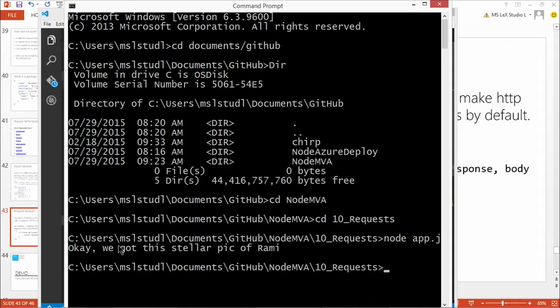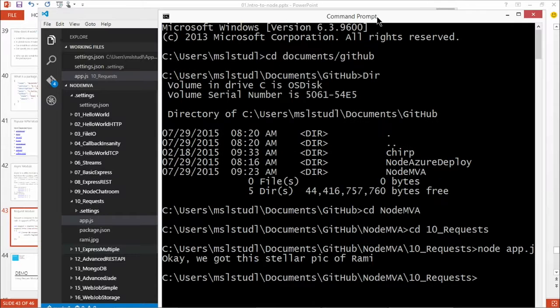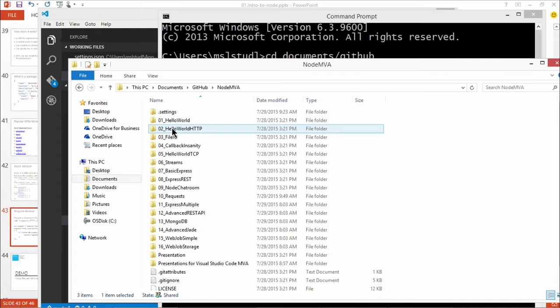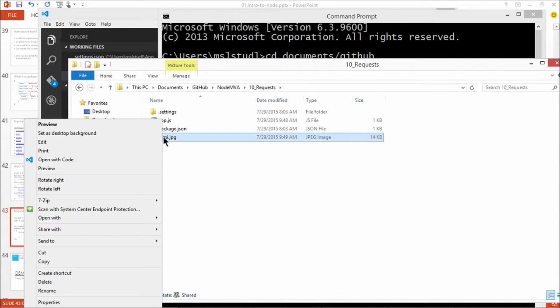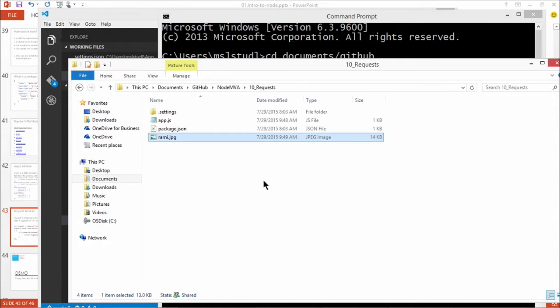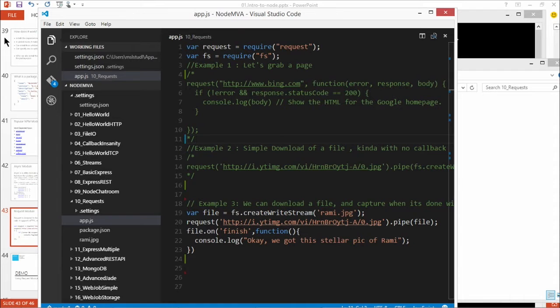Okay, so it writes back, okay, we've got the stellar pic of Rami. I've basically gone to the web, and I've downloaded this pic of Rami that you see right here. I feel like maybe we should take a look at it. I actually don't know what this picture is. So it's all good. But again, if you wanted to grab a couple pictures and download them locally, whatever you might be doing, that's an easy way, and you can use request to do that.